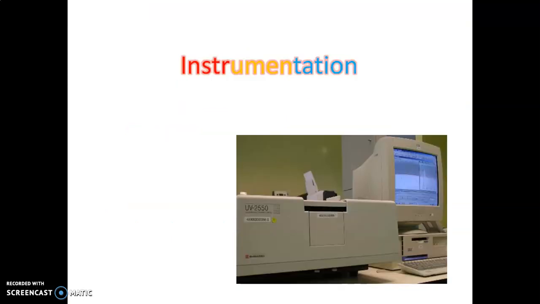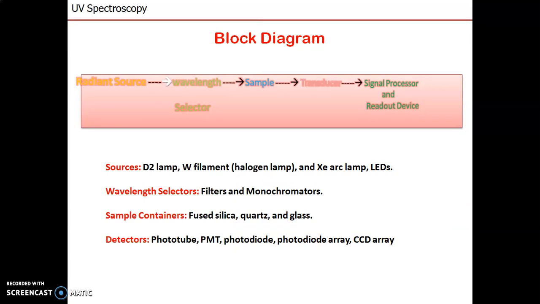Then we are moving towards the instrumentation. This is the block diagram of the instrumentation. In the UV instrument, a radiant source is present. Then wavelength selector, sample, transducer, signal processor and readout device. So what is the source of radiant energy?